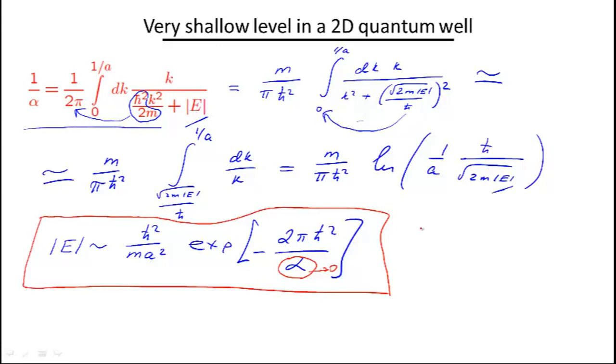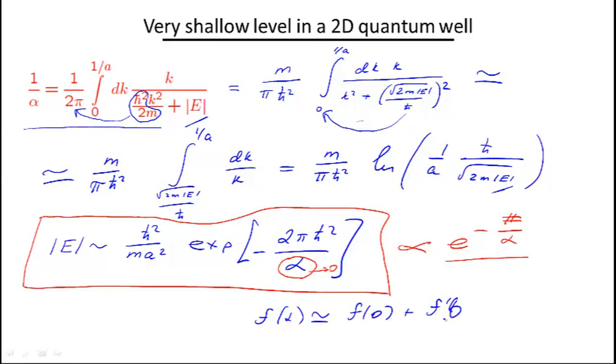But the function is strange because, if you write it as e to the power minus something over alpha, this function does not have a Taylor expansion. Remember that if we have a function f of alpha, normally at small alpha we can approximate it by f of 0 plus f prime of 0 times alpha plus f double prime of 0 over 2 alpha squared, etc. This is a regular Taylor expansion of a function.